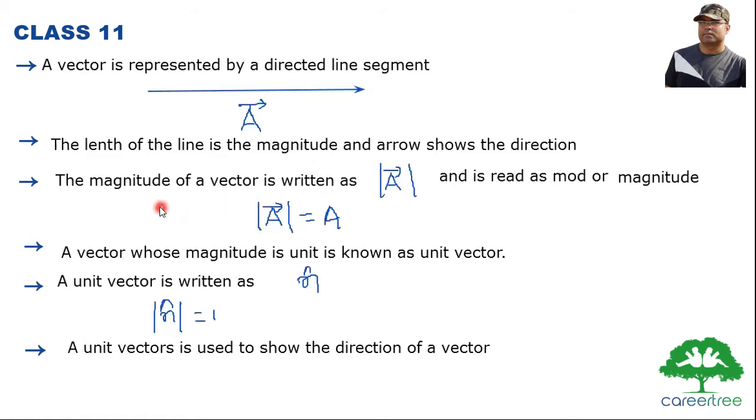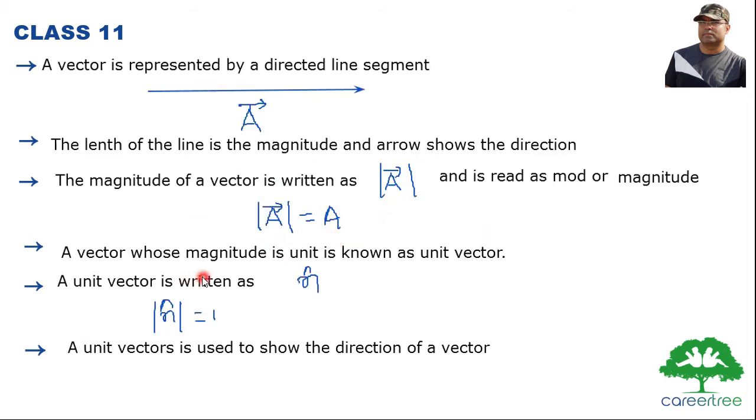The magnitude of a vector is written as mod of vector A, and is read as mod or magnitude of vector A. So when we say mod of vector A, we actually mean the magnitude of vector A, and it can simply be written as A also.